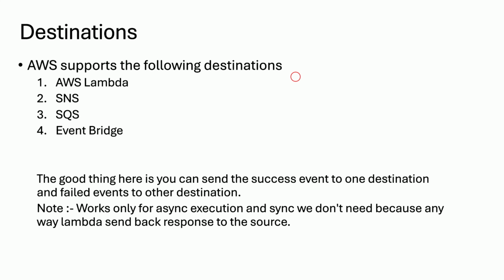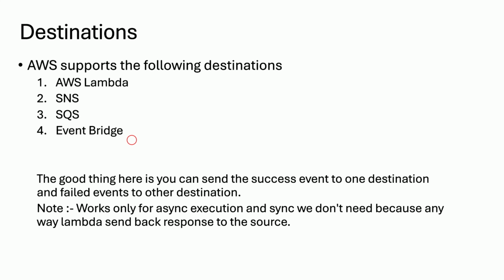Otherwise, you can send from Lambda to SNS. So whenever you invoke a Lambda asynchronously, the failed or success result you can send to SNS, SQS, or even EventBridge. These are the services AWS supports as a destination for our Lambda while we are invoking it asynchronously.